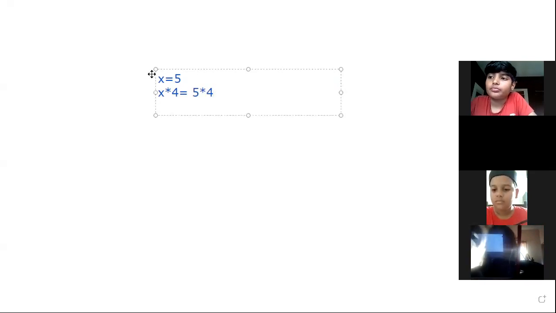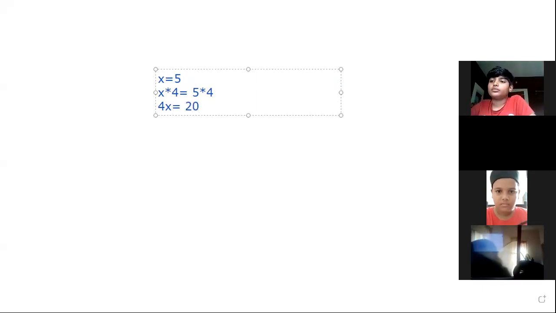Then what is x into 4? It is 4x, which is equal to, what is the value of 5 into 4? 20. So first our solution of the equation was x is equal to 5, and after that we multiply with 4. While multiplying with 4, the equation changes to 4x equal to 20.